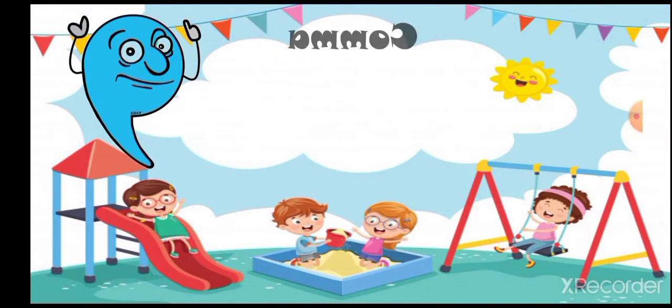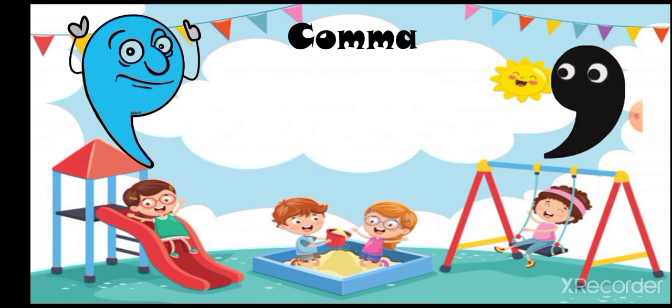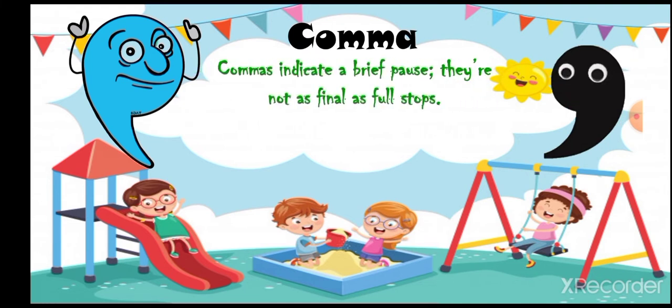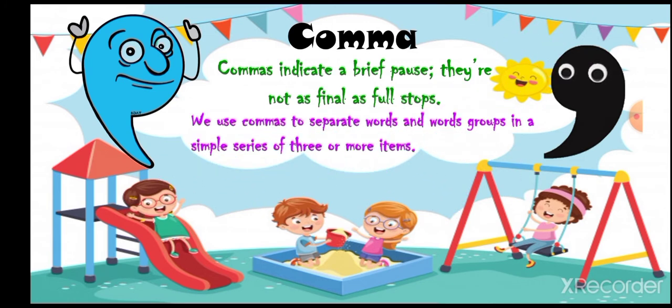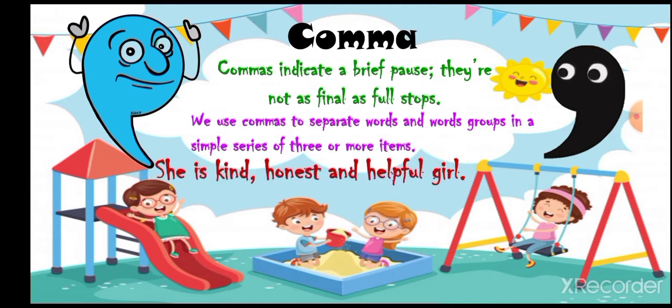The next one is comma. When to use this comma? Commas indicate a brief pause. They are not as final as full stops. When we use a comma, we need to pause in the sentence. We use commas to separate words and word groups in a simple series of three or more items. For example, she is kind, honest and helpful girl.